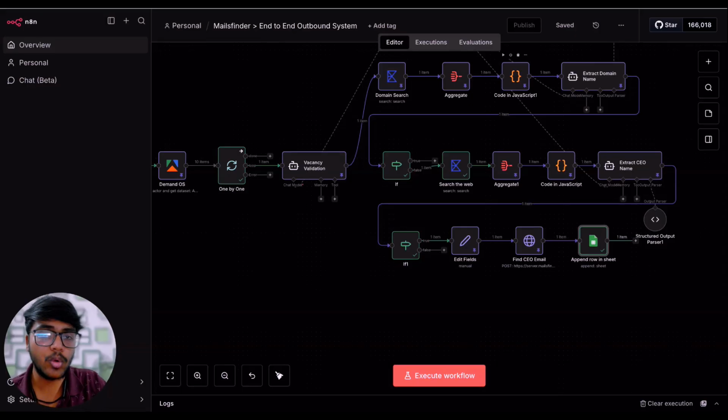In cold email, correct timing and accurate data are very, very important. Everything else is noise, because everything else you can easily create through the system. Once you join the community, you will get this entire system, and you don't need to worry about getting leads anymore. So always focus on lead data, in which Mail Finder can help you. Mail Finder can help you find and verify data with 99% accuracy, and right timing means the system will take care of that as well. So with Mail Finder and this system, you have everything that you need in order to get success with cold email outreach.